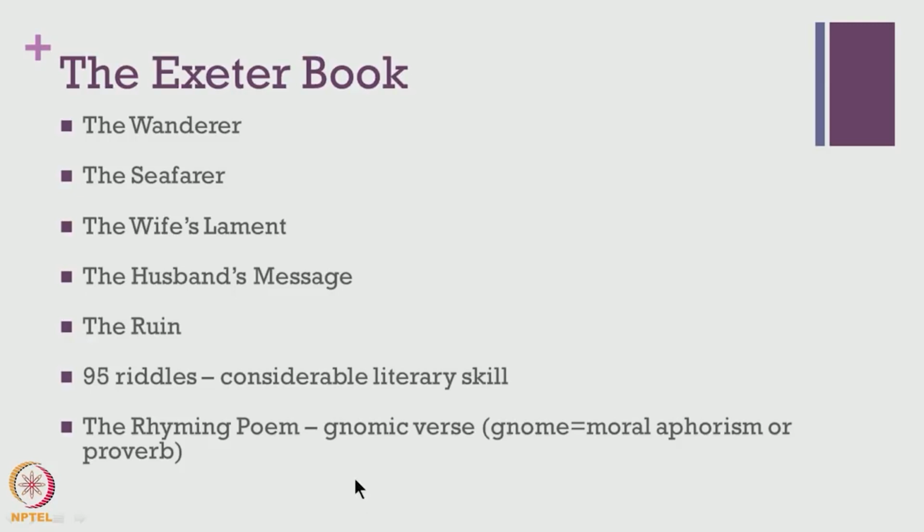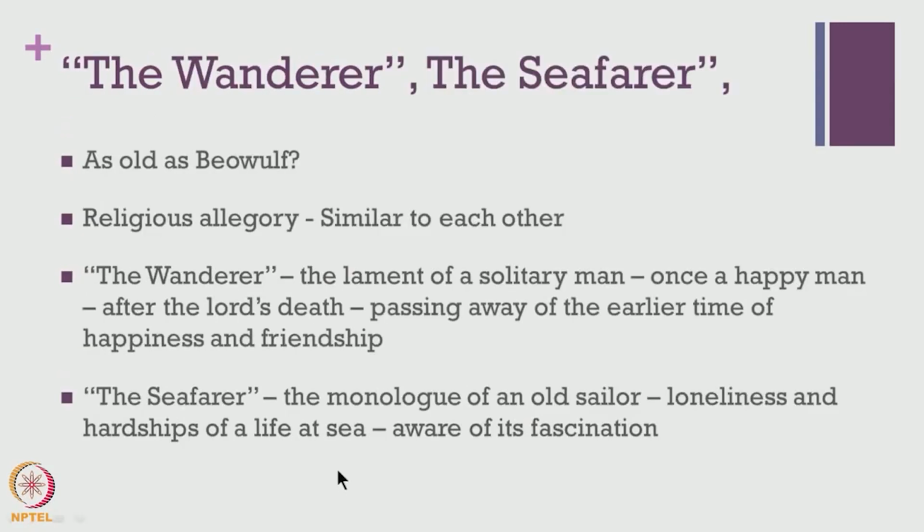So, these were the major contents of the Exeter Book, and let us take a quick look at a couple of these poems which are considered to be quite noteworthy. The Wanderer and The Seafarer, both these poems are considered almost as old as Beowulf, and they had significant religious allegory in place, and they were considered quite similar to one another. In terms of content they were quite similar, and in terms of treatment also, there was a dominant religious element built into them.